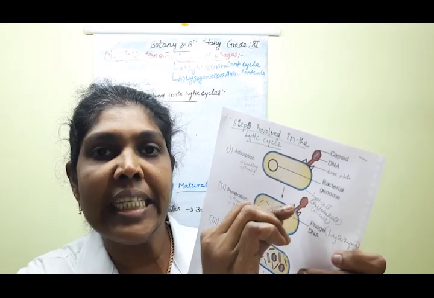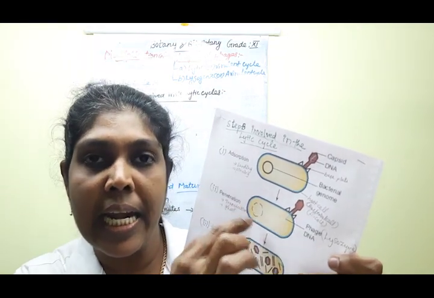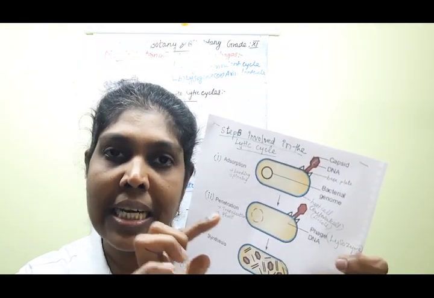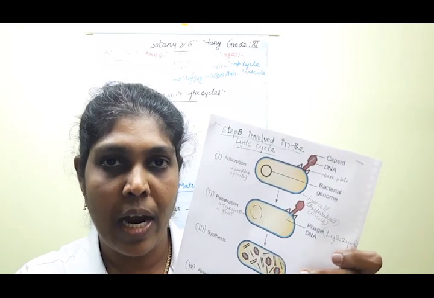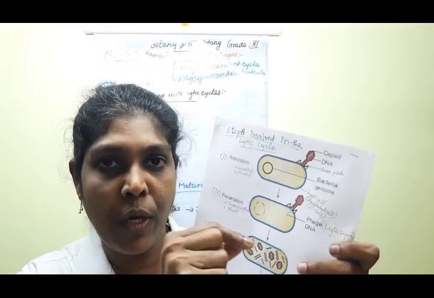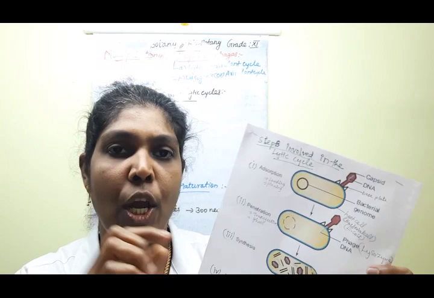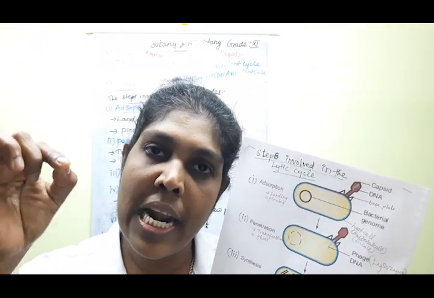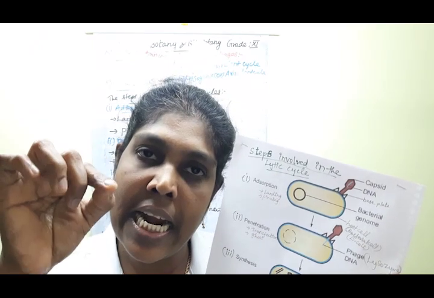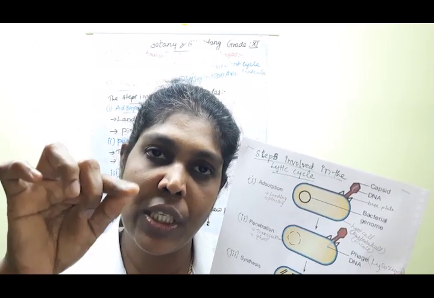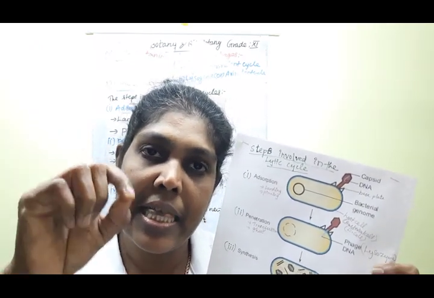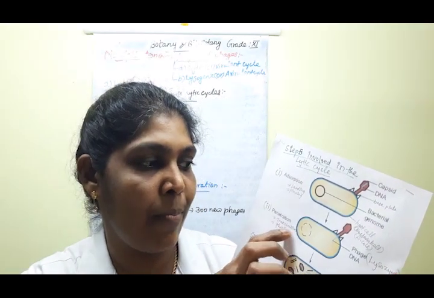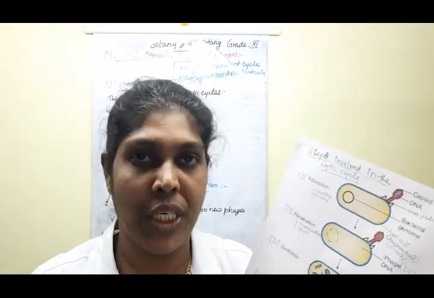The phage DNA particles are entering into the bacterial chromosomes. Understood? In this step, we are only injecting the DNA molecule from the phage particle to the host cell, that is, the bacterial cell. That step is known as transfixion.